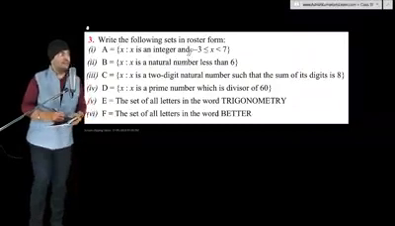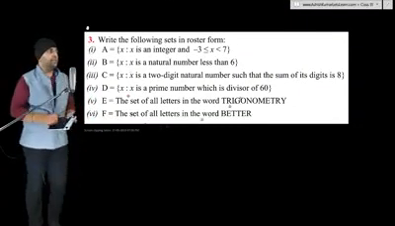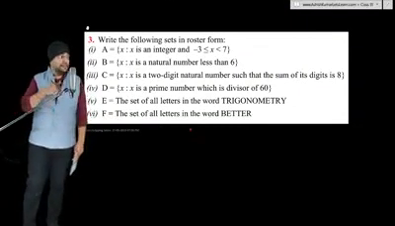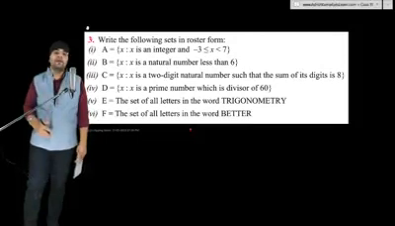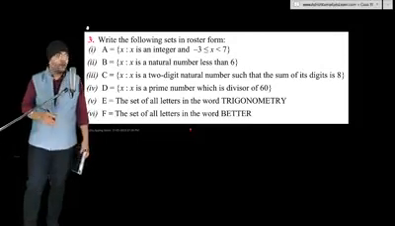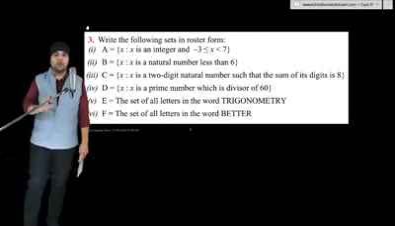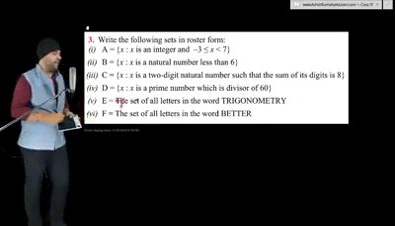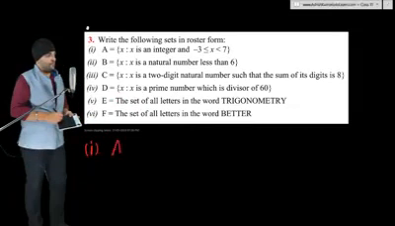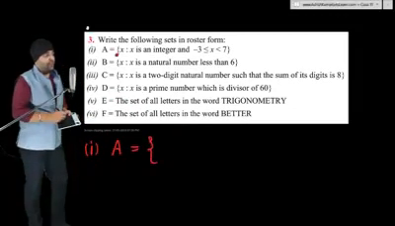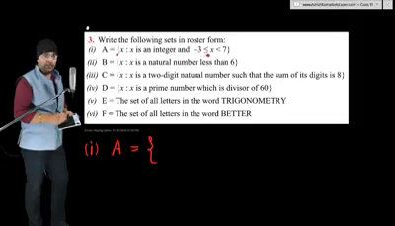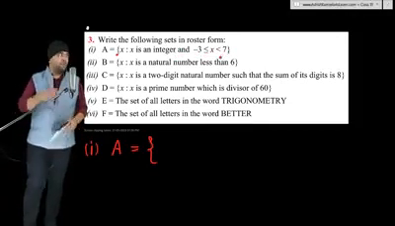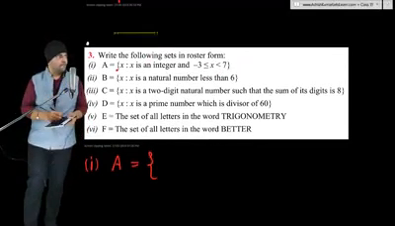Write the following sets in roster forms. They have given us 6 different sets in their set builder forms, and we need to convert them into their roster forms, or in other words, we need to list all the elements in these 6 different sets. Let's begin with part 1. Set A: the set of all x such that x is an integer and x is greater than or equal to -3 but less than 7. A number line will be helpful in this case. Let's draw a number line.